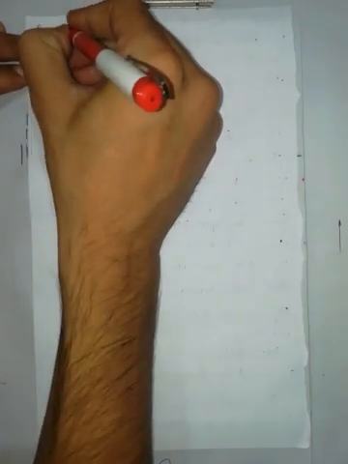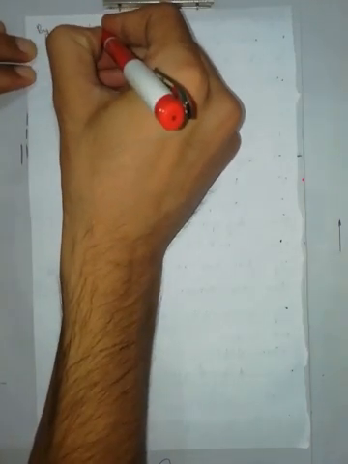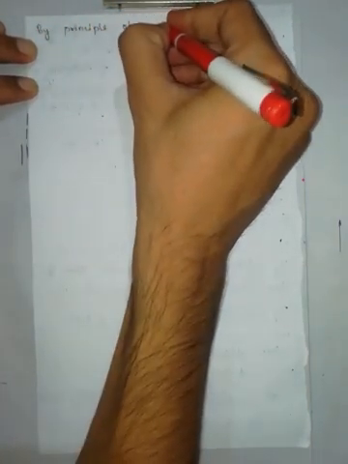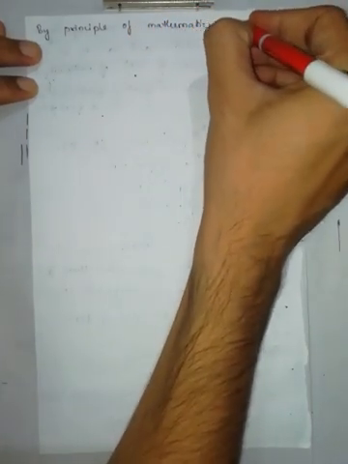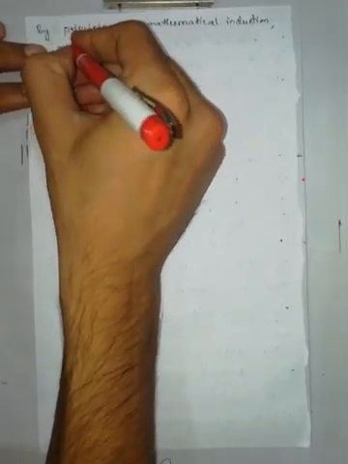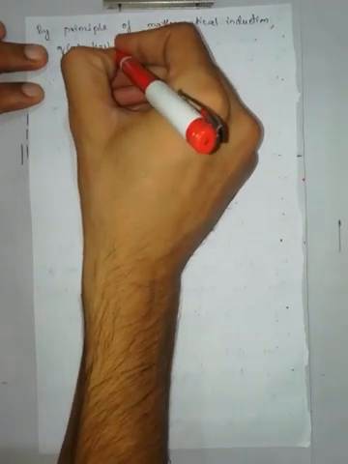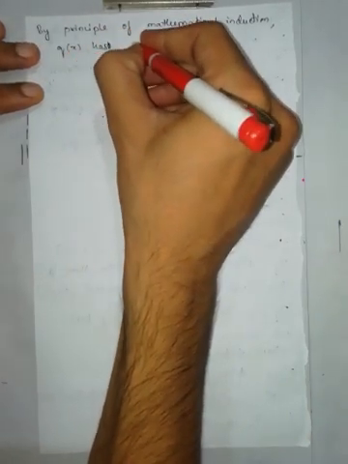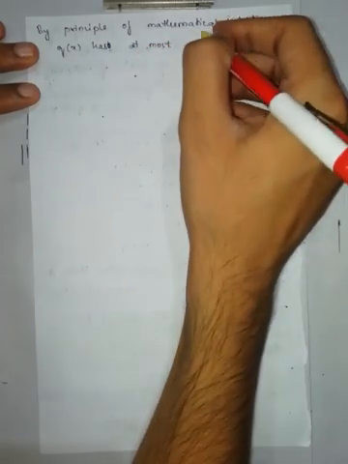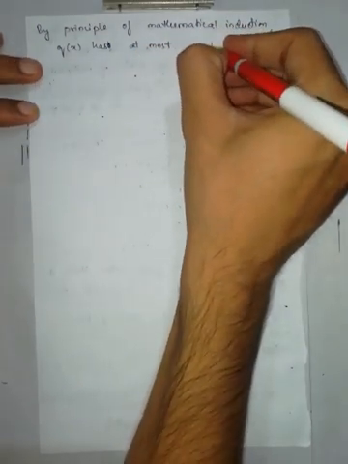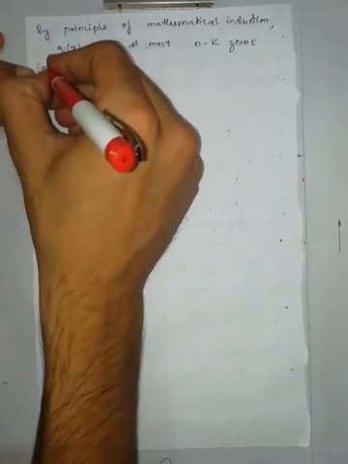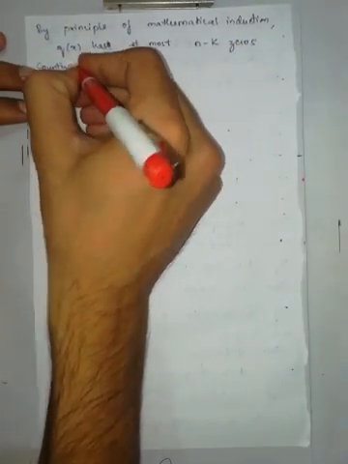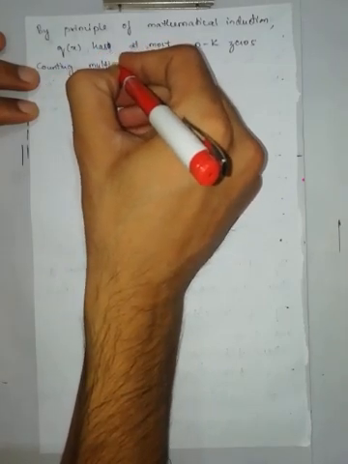Therefore, by the principle of mathematical induction, q of x has at most n minus k zeros, counting multiplicities.